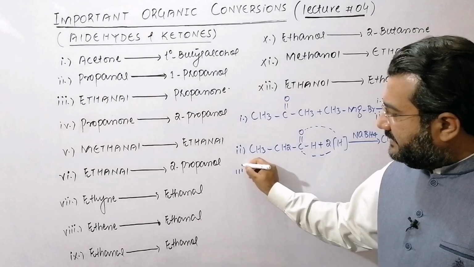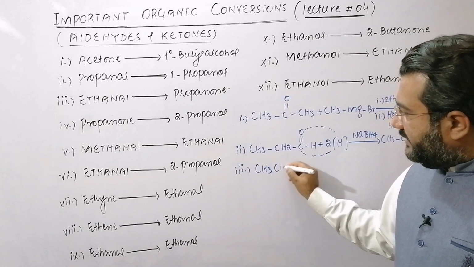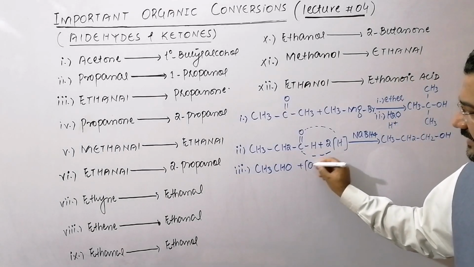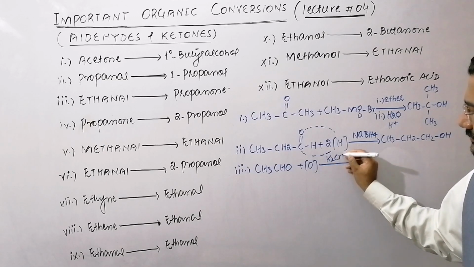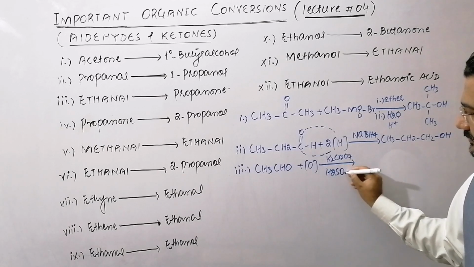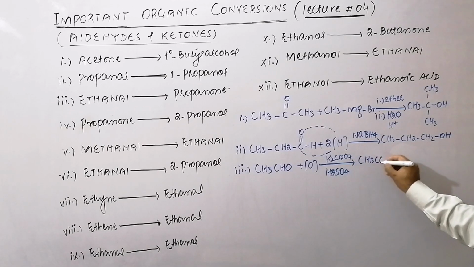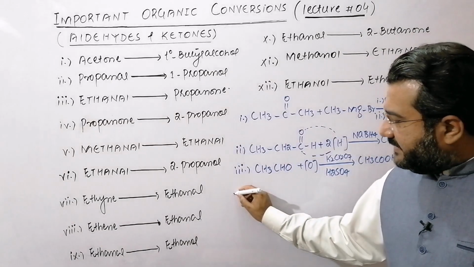Then how can you convert ethanol into propanone? My dear students, first of all, this ethanal, which is acetaldehyde, will be oxidized in the presence of K2Cr2O7 and H2SO4, and that will be converted to acetic acid, and then acetic acid